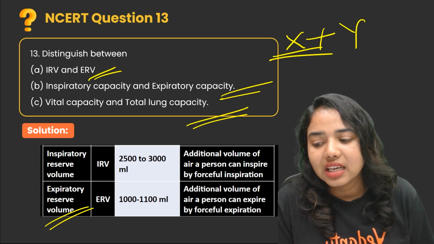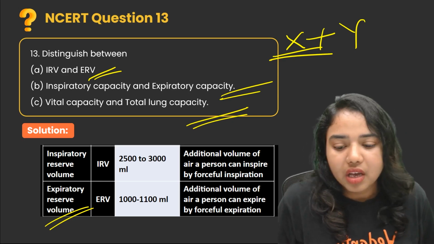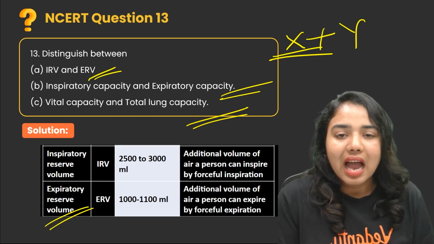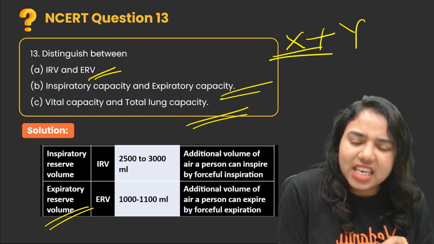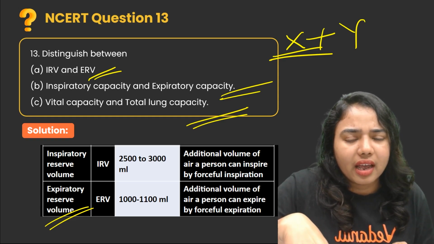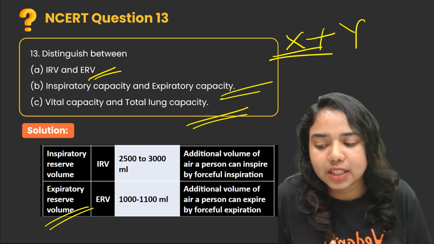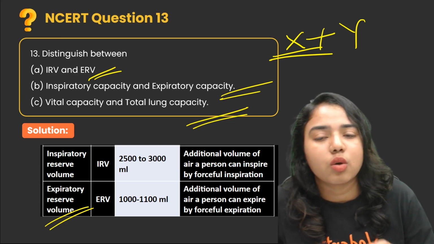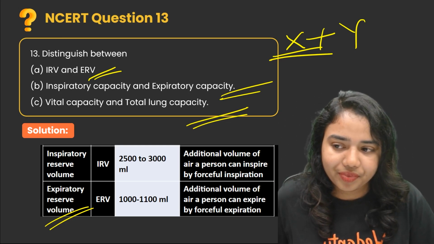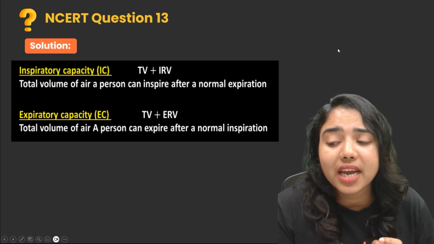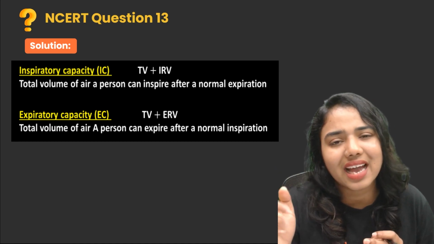Next one is ERV, expiratory reserve volume. Through a forceful expiration, how much additional volume of air a person can expel out, breathe out, is termed as expiratory reserve volume, and for a healthy individual, it is about 1000 to 1100 milliliter. Okay. The question B, difference between inspiratory capacity and expiratory capacity, that is IC and EC.